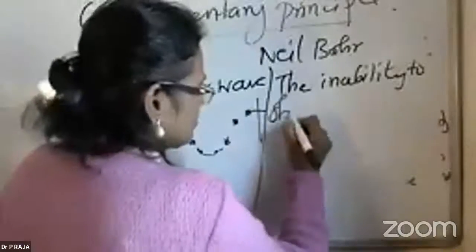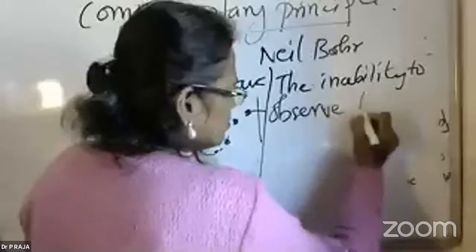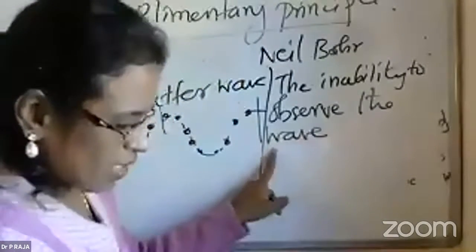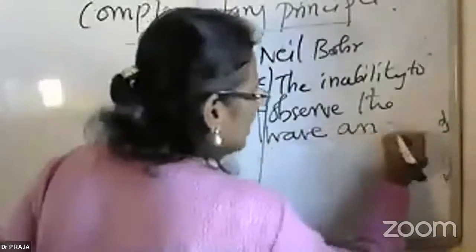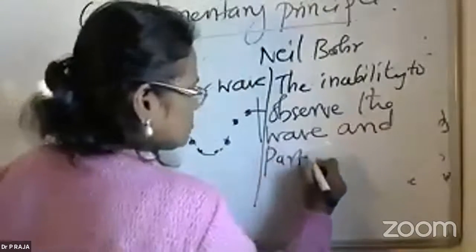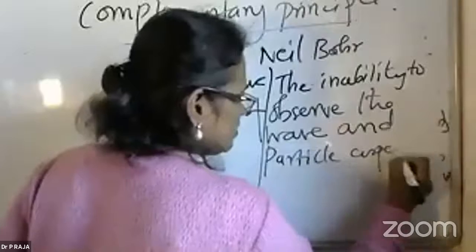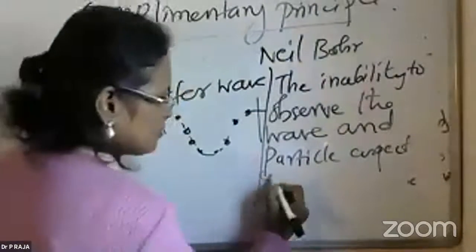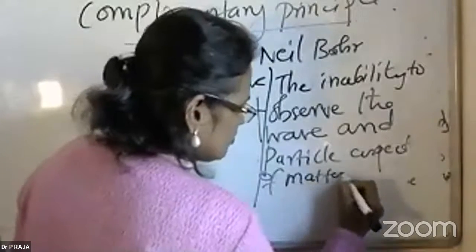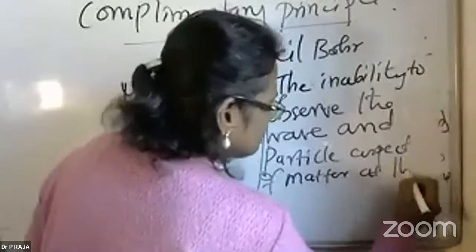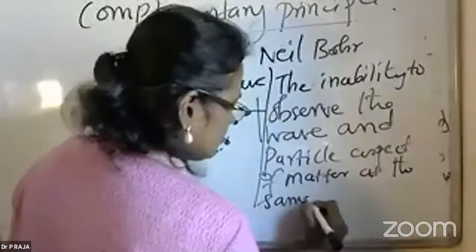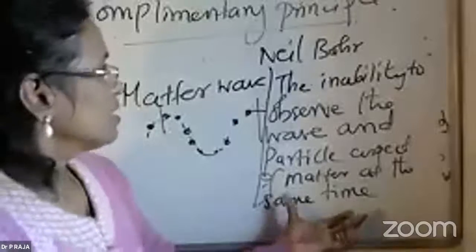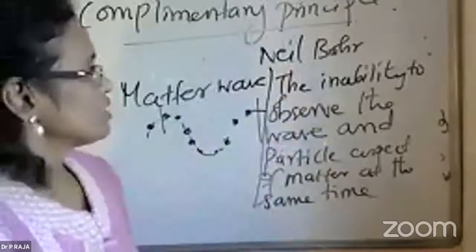The complementary principle goes like this: the inability to observe the wave and the particle aspect of matter at the same time is known as the complementary principle.